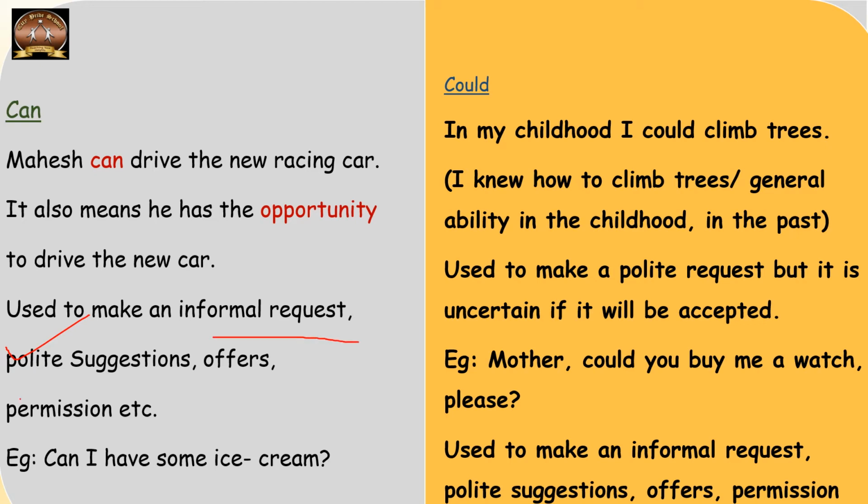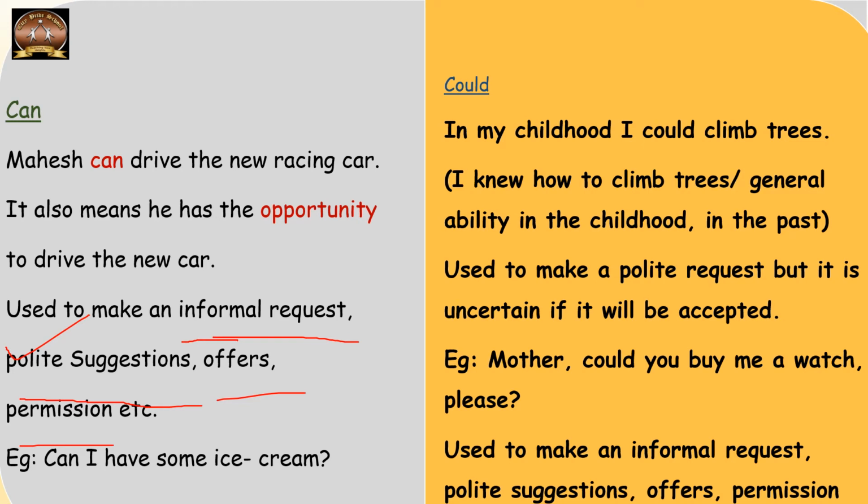When you wish to make polite suggestions or offers or for permissions also, but informal. Remember, when the person whom you are talking to is related to you in an informal manner. The example is, can I have some ice cream? So can here is actually conveying a polite request. Okay.